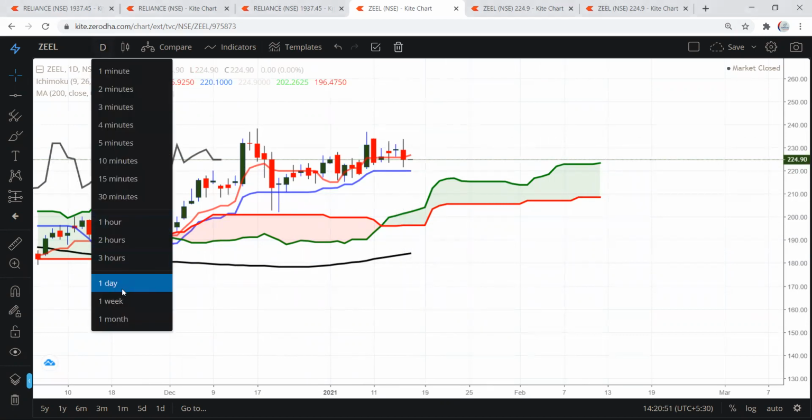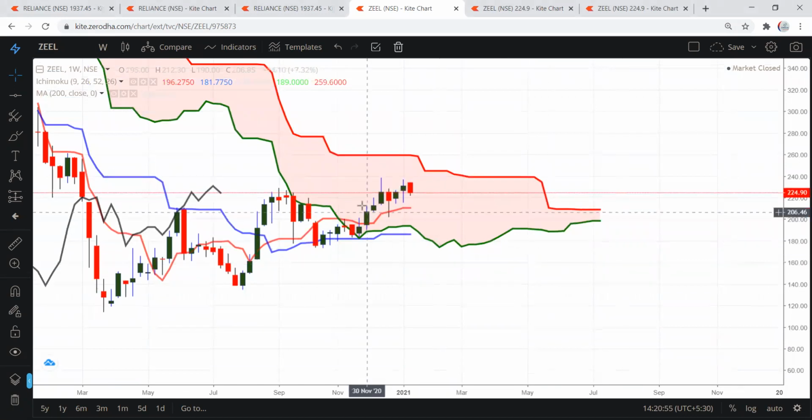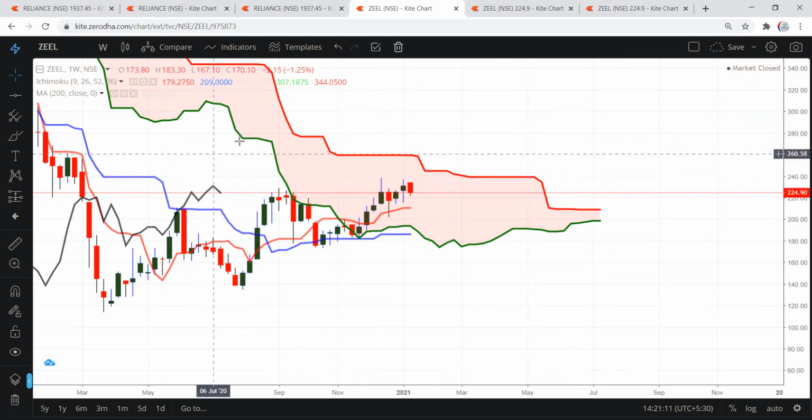Coming to weekly, it is inside the cloud, above the conversion line, and above the baseline, which is the blue color line. The lagging span has no problem reaching till 275, so there is no obstruction at all to touch the 275 level.